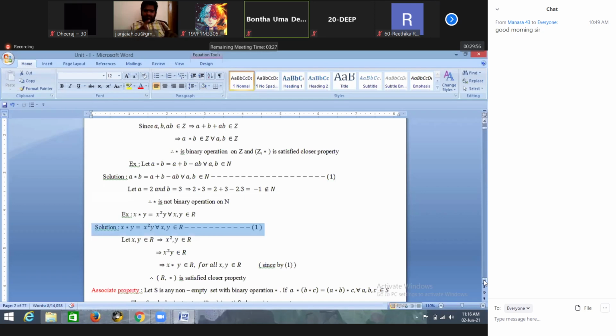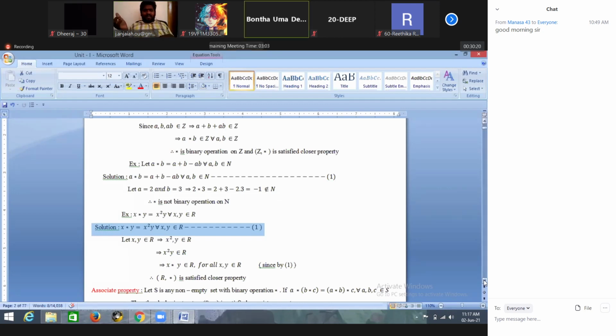You can give some numbers. For example, I want to take x is equals to 2, y is equals to minus 3. Then what happens?